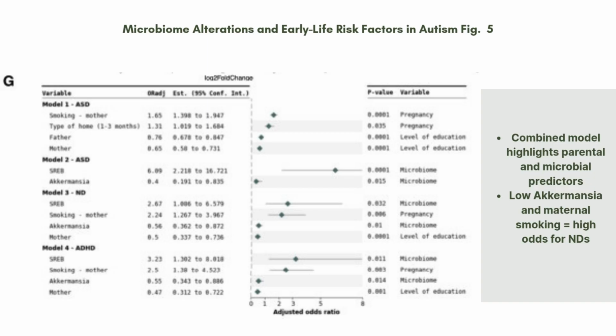So we can see that maternal smoking and lower education levels are associated with significantly increased risk of ND development. On the microbial side, we see that Akkermansia levels were also a notable predictor, aligning with the earlier findings on microbial depletion in ND cases. This figure powerfully highlights that neurodevelopmental risk is multifactorial, combining both biological and environmental contributions from early in life.